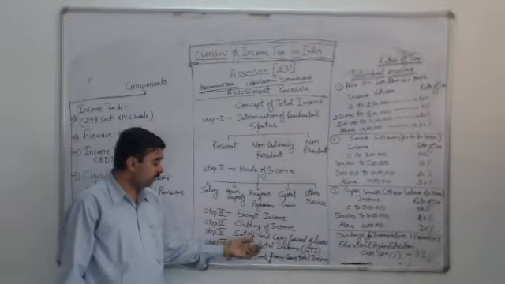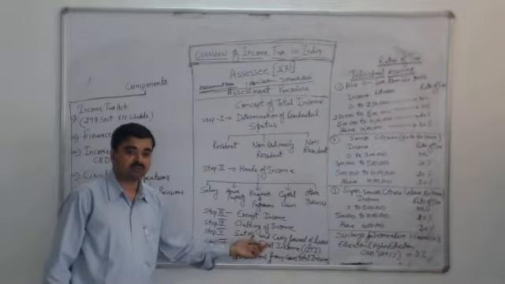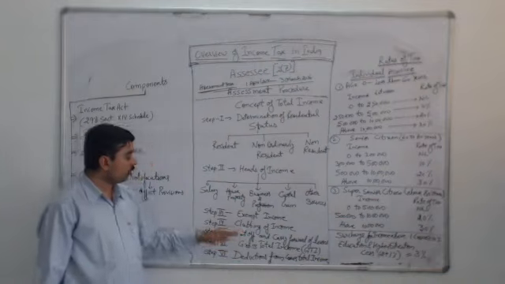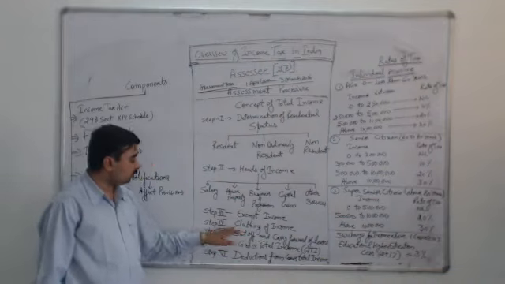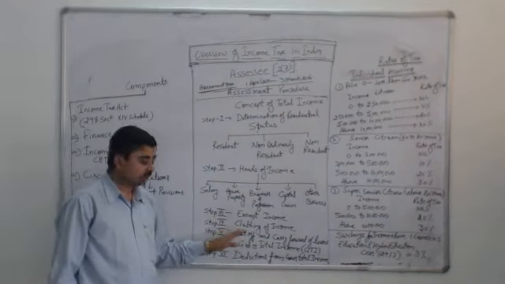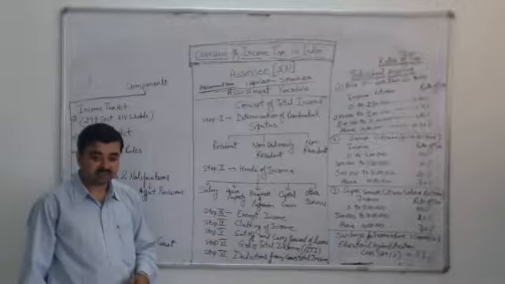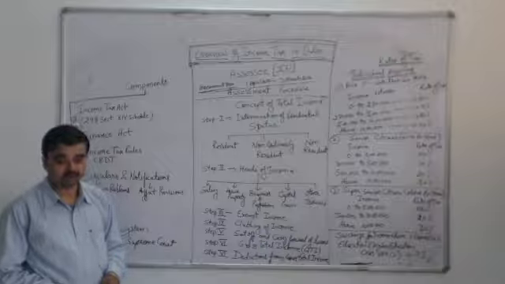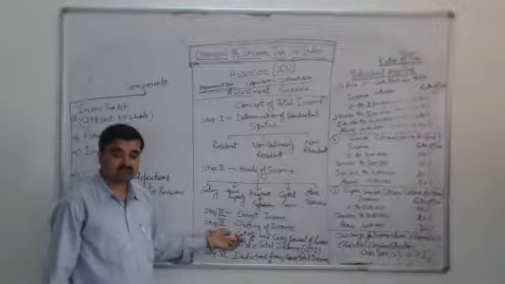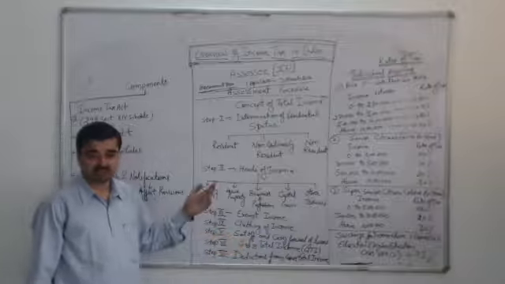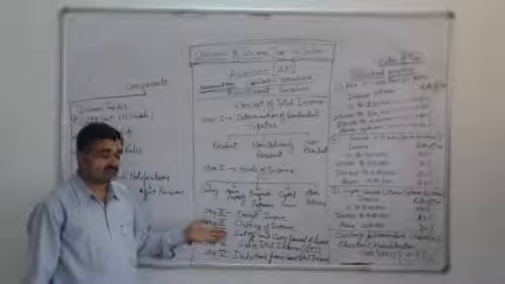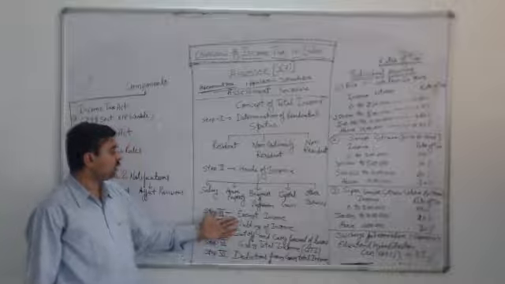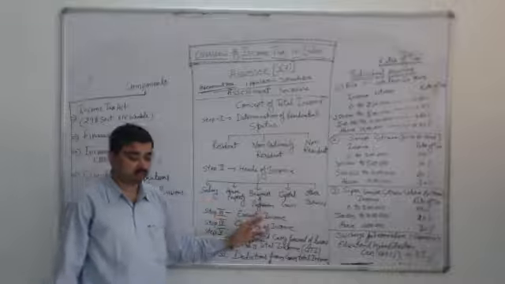In the 5th step, in case the assessee has suffered a loss in the previous year or in the current year, that will be reduced from the income which we calculated in step number 4. Suppose an assessee has paid interest on house property, and that interest is more than the assessee's income from house property, then that loss will also be reduced from any other heads of income.